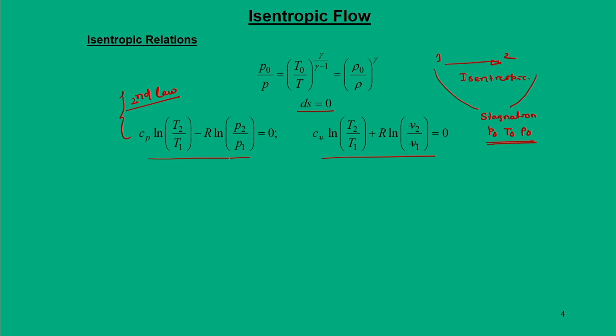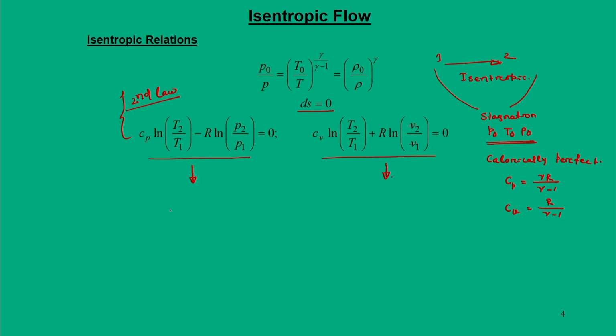When we are talking about gas, we are talking about a calorically perfect gas. When you say calorically perfect gas, you are using two important relations, that is Cp is equal to gamma R by gamma minus 1 and Cv is equal to R by gamma minus 1. These two relations we put here and solve the equations.